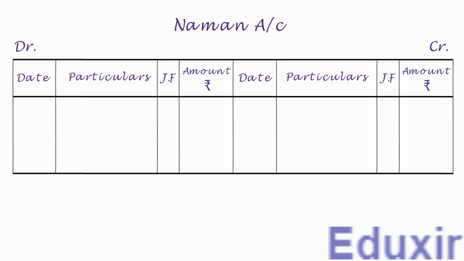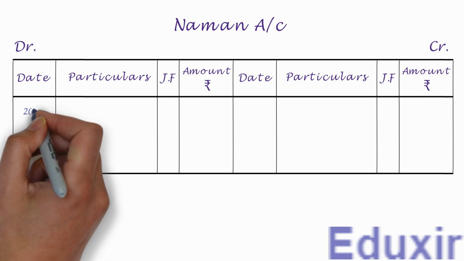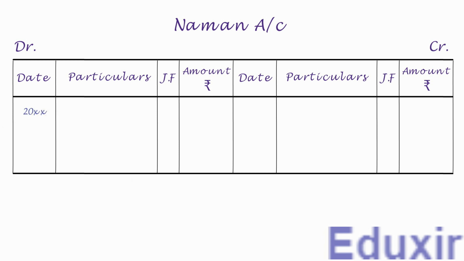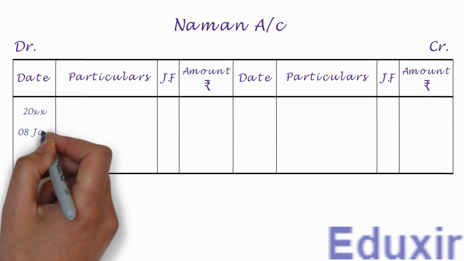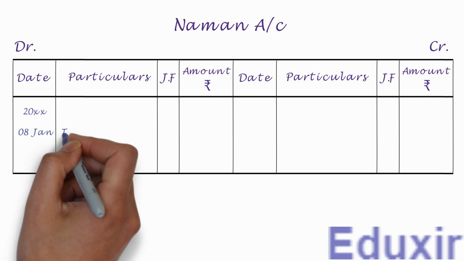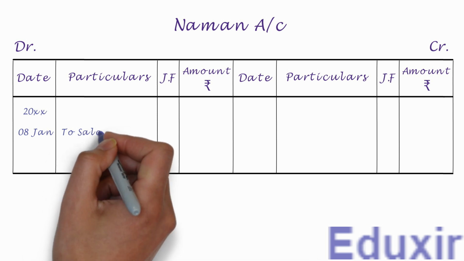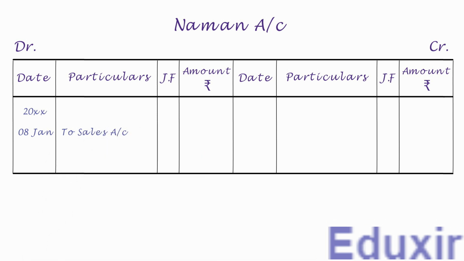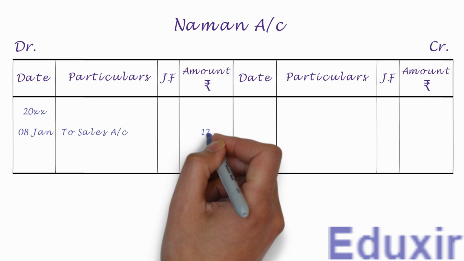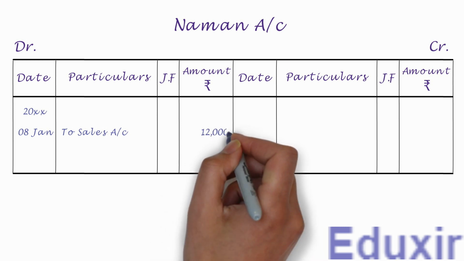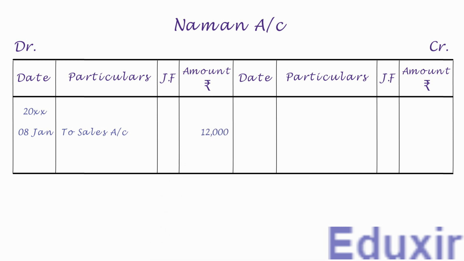Now on the debit side, let us first write the year in the date column. Let us now write the date. We need to write to sales account into the particulars column. Let us write the debit amount of 12,000 rupees into the amount column. With that, we have completed the posting of this journal entry into the Naman account. Let us now take up the next entry.